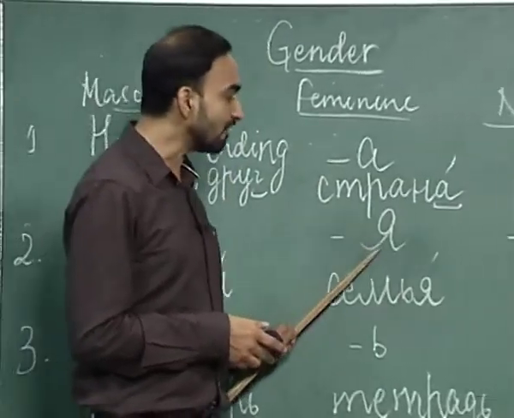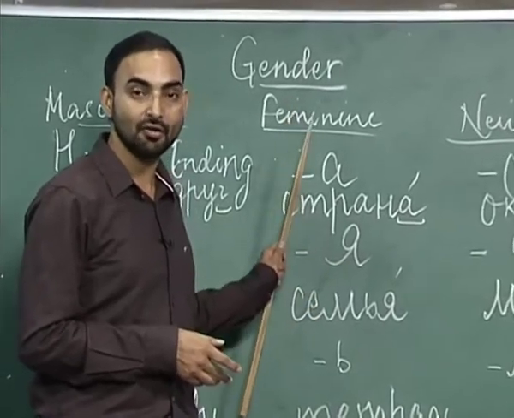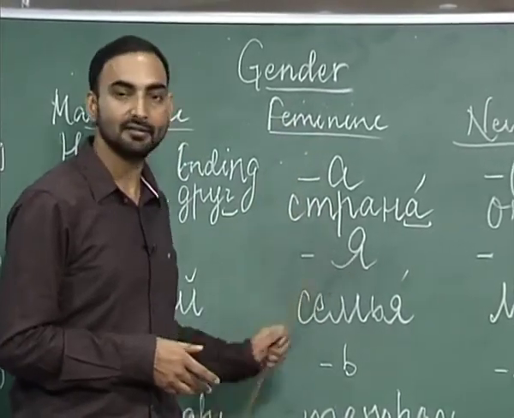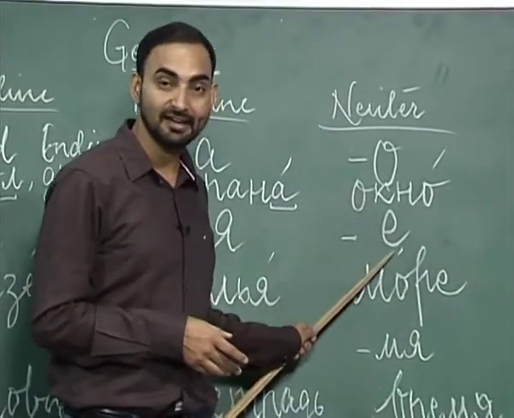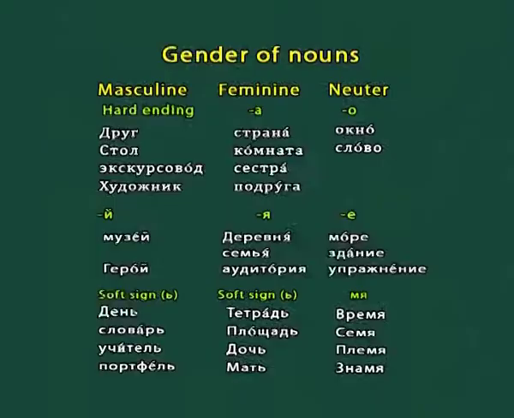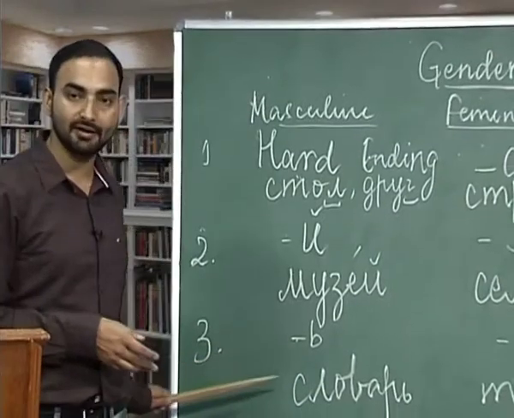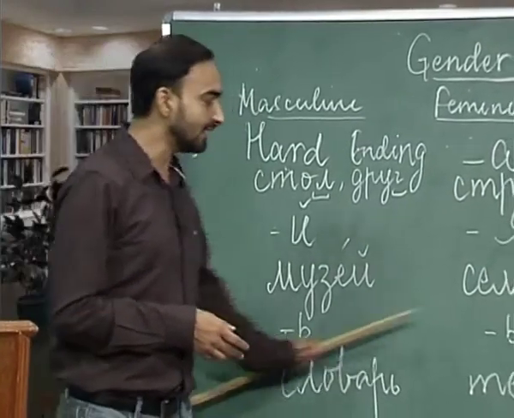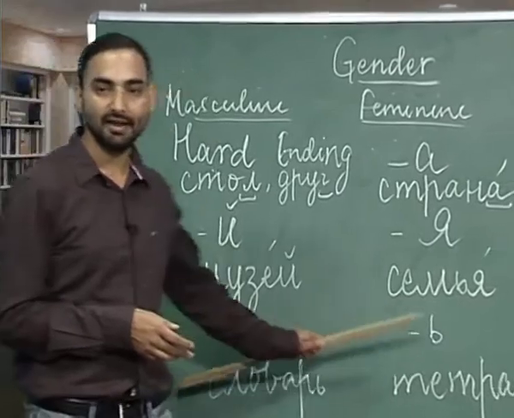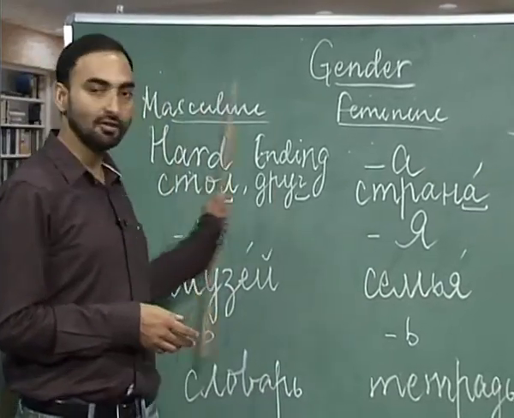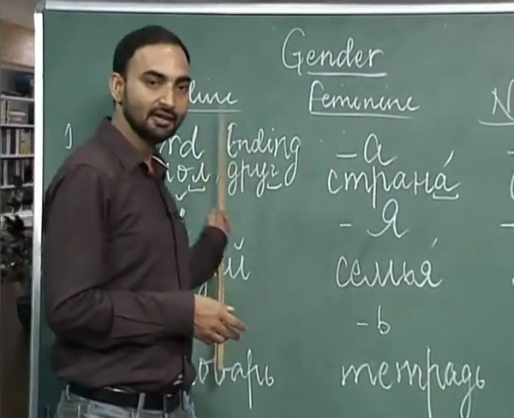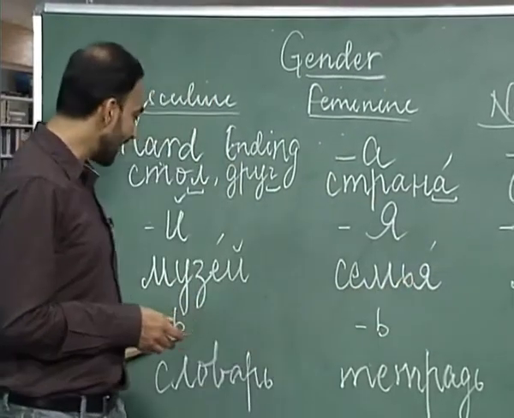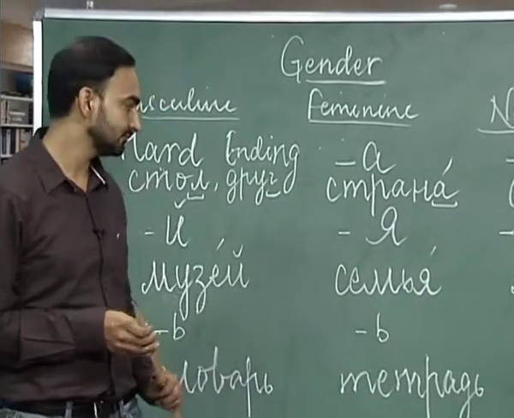Next one we have soft vowel ya. The nouns with ya endings are feminine gender nouns, and the nouns with ye ending, which is again a soft vowel, are neuter gender nouns like more. The third ending that we had discussed is soft sign ending. As you can see, soft sign ending we have in masculine also and feminine also. So, the nouns may be masculine or feminine which have a soft sign in the end.